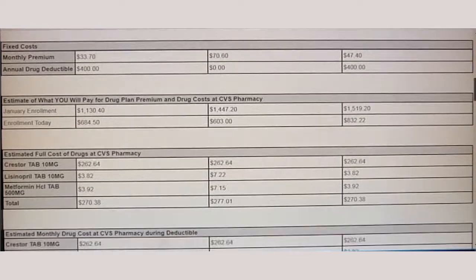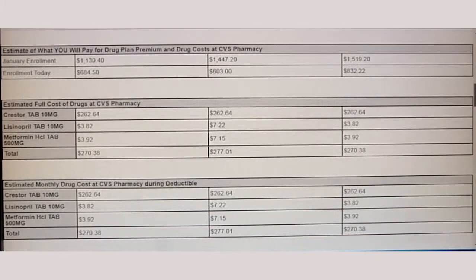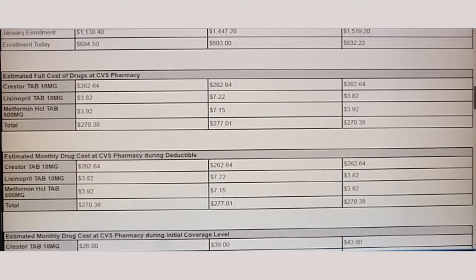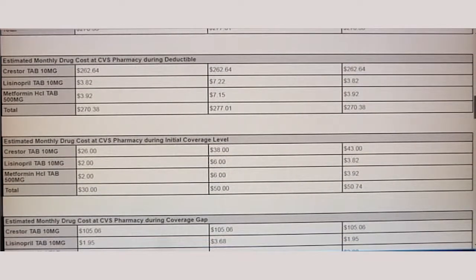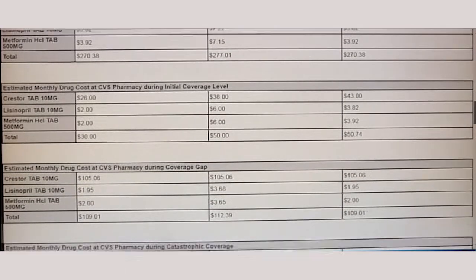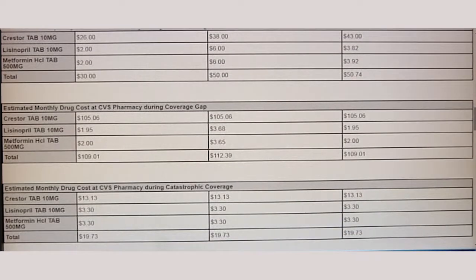The plan comparison report will also show you how the copays will play out throughout the year. There are 4 different coverage periods with Part D plans. There is a deductible period, an initial coverage period, the coverage gap period, which also may be called the donut hole, and then the catastrophic period.